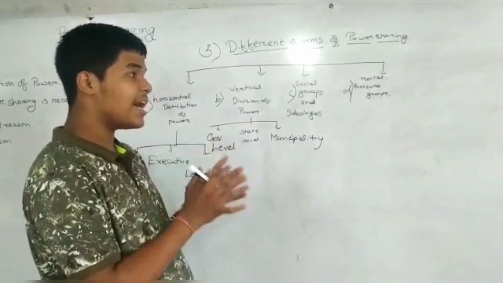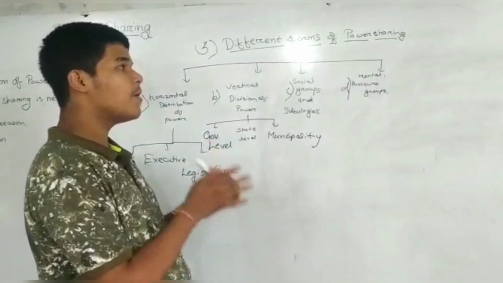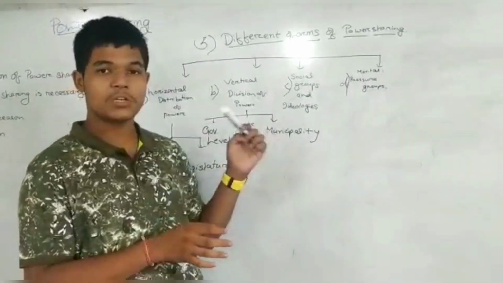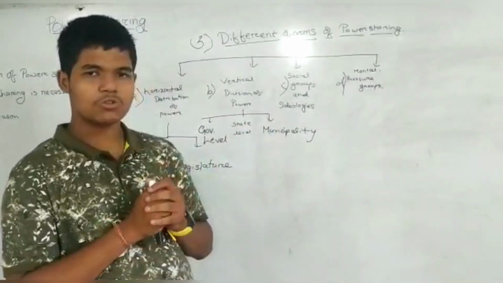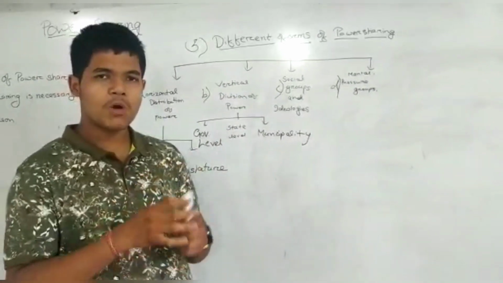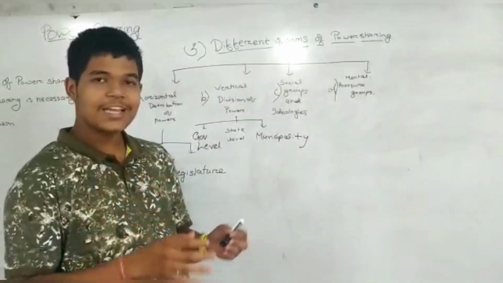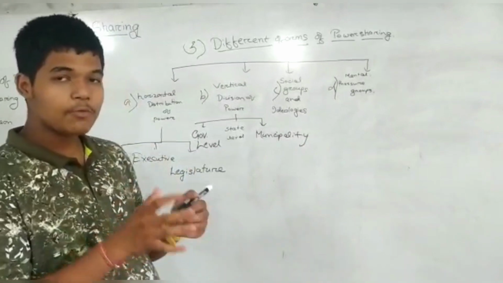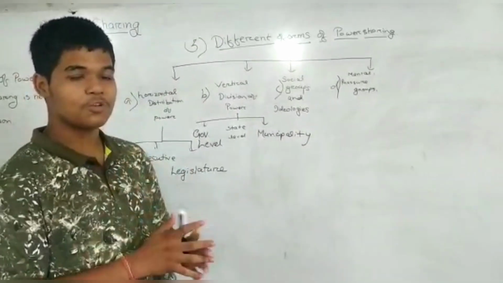The fourth form of power sharing is pressure groups. So what are pressure groups? Those people who are Dalits, deaf, the blind, the government will provide equal share of power to them also.